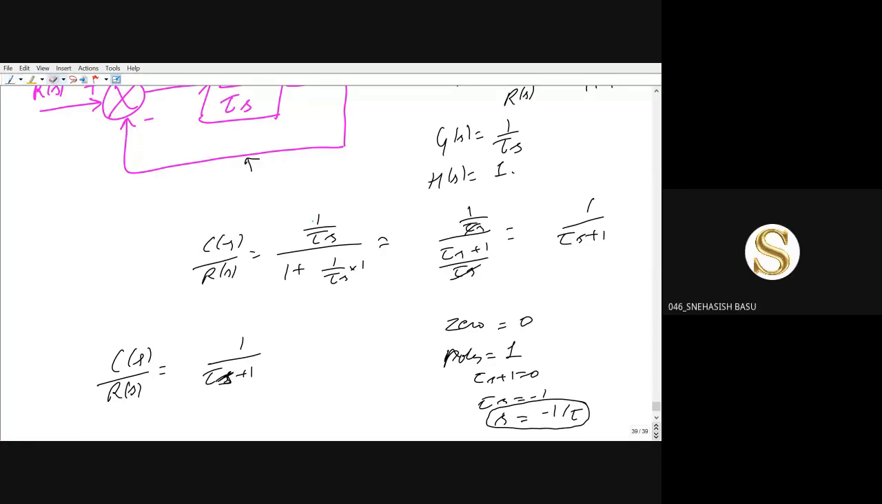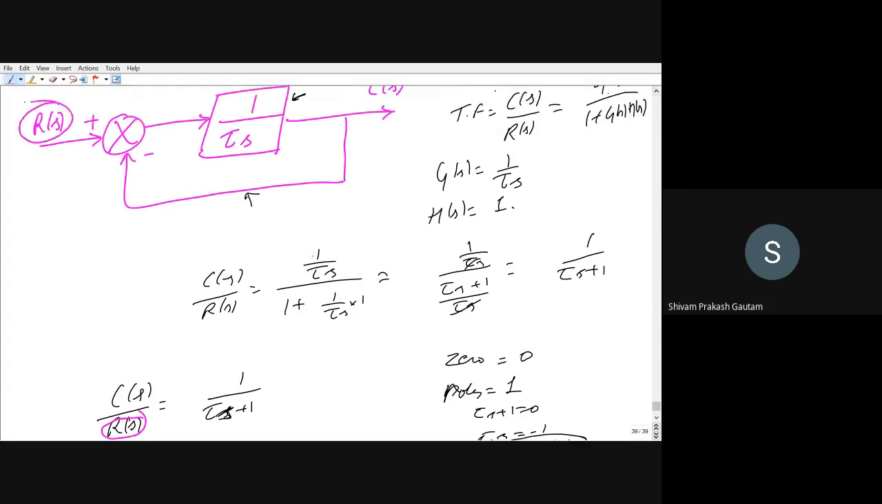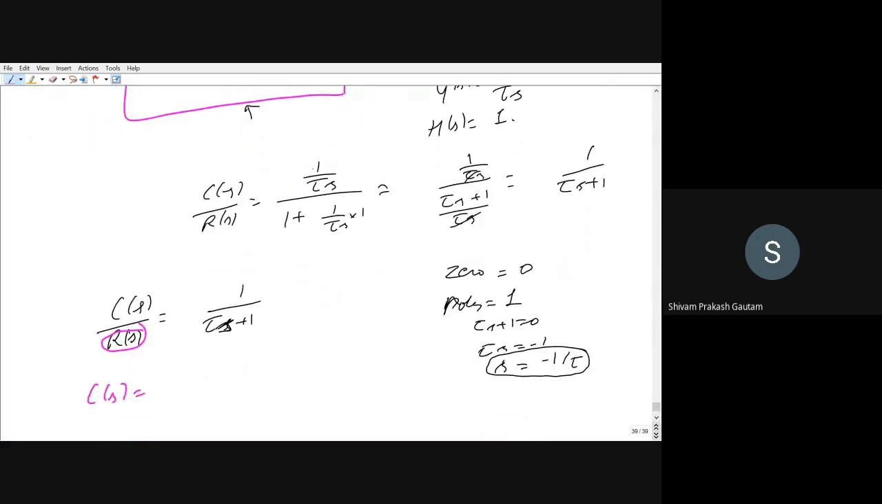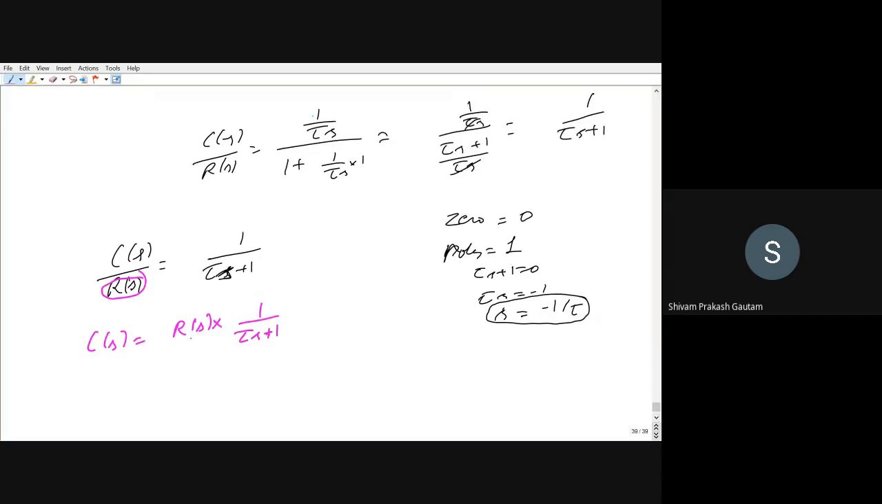Now what we will do is, you can see R(s) is the input. We will take C(s) equal to R(s) multiplied by 1 upon tau s plus 1. Now we want to obtain C(s) in time domain, because we want to do time domain analysis. Right now this is in the frequency domain. We have used the Laplace transform, so this is in the s domain.